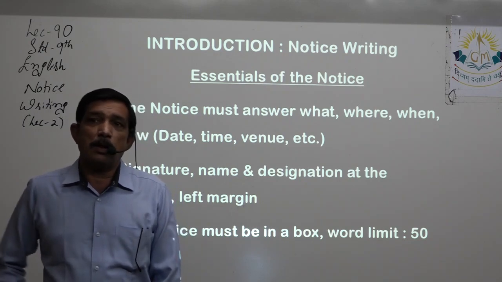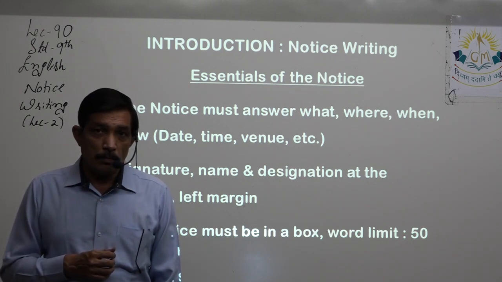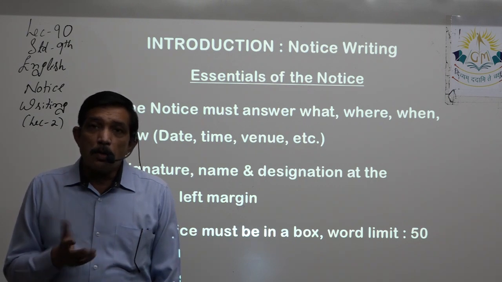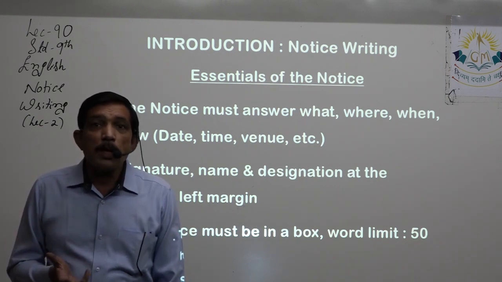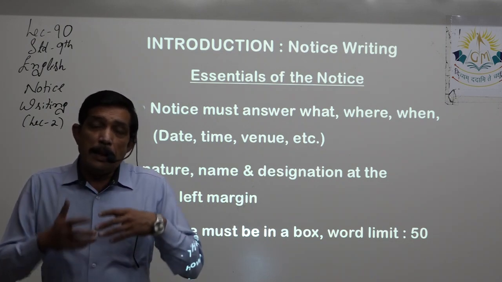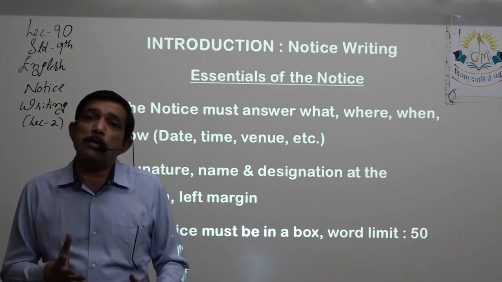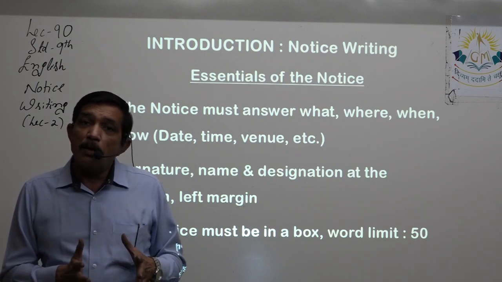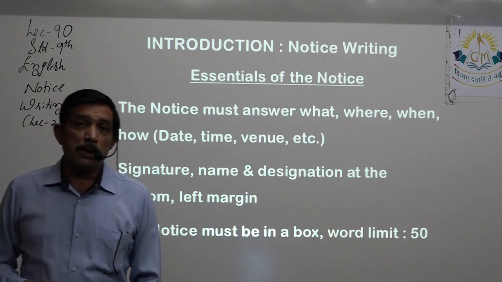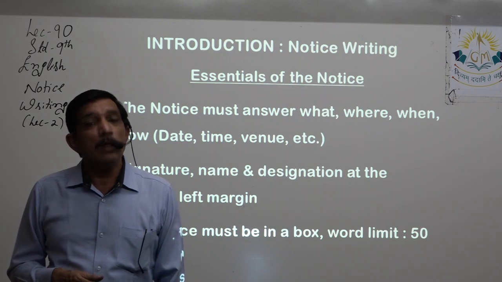Now, as I said in the starting of the lecture, we started with that selling of the bicycle. What is the designation? Yes, owner of the bicycle. Owner of the bicycle is the designation, right? So it will never be a case where you don't have a designation, right? Even if you are an individual, you are living somewhere, right? So that's your designation. So don't worry about the designation. Make up your own if the designation is not available in the question.